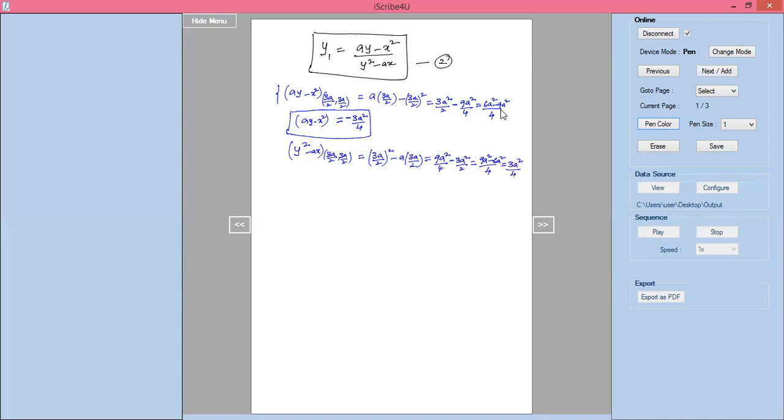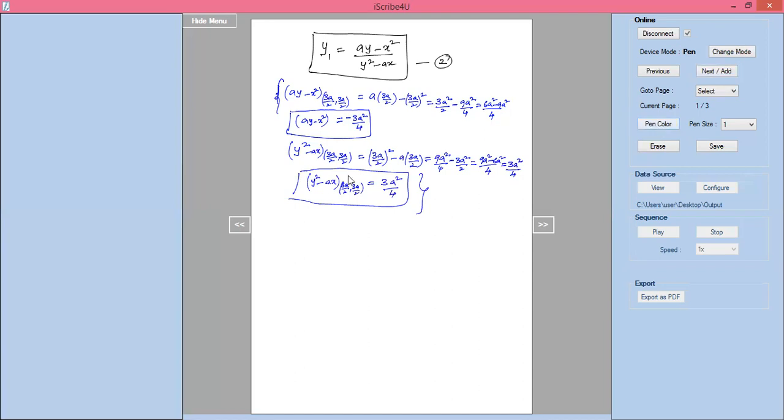So y square minus ax at this point is 3a square by 4. I can use this in y2 also, that's why I found it separately.